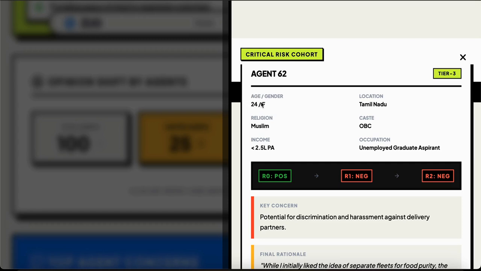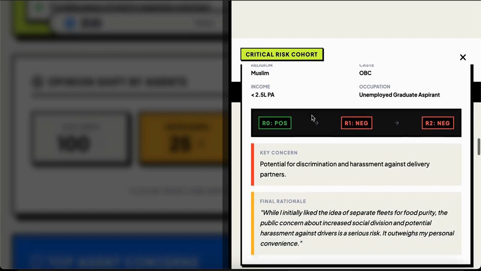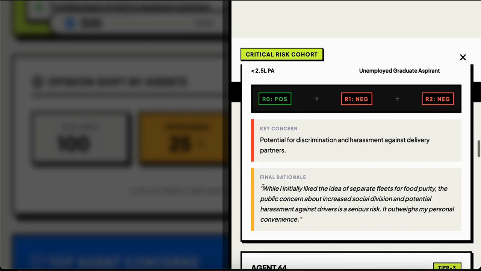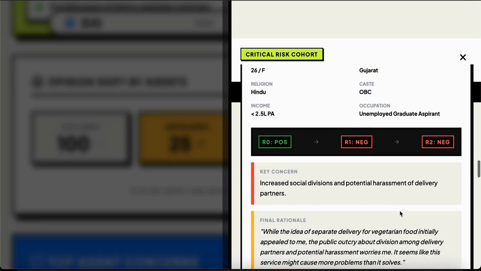She's female, aged 24, living in Tamil Nadu. Her key concern was that she liked the idea, but it risked the lives of the drivers on the road, so it outweighs her potential personal convenience.